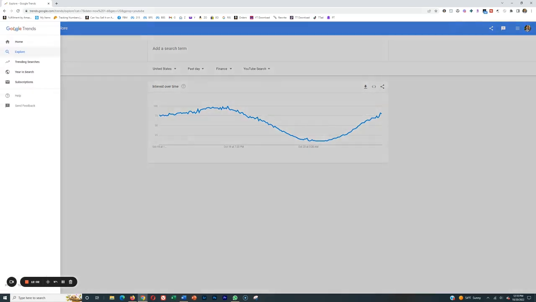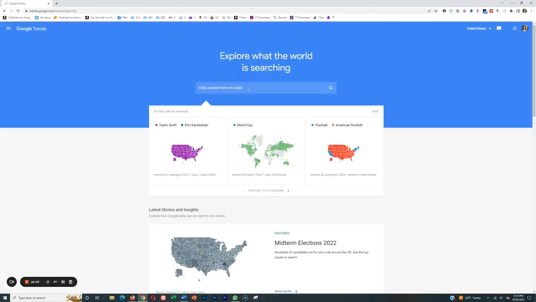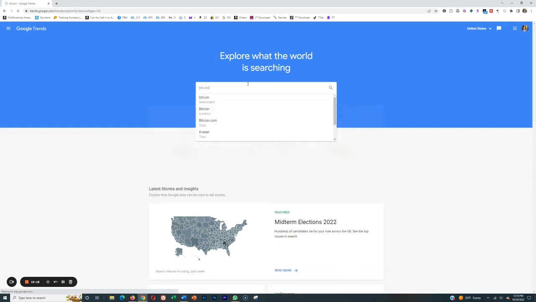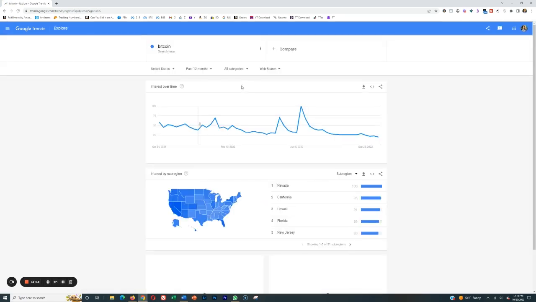So if we just go to Google Trends, you don't just want to search into the search term. What you want to do is enter a phrase. It can be any phrase in the beginning, it doesn't matter. You just want to get to the screen where you can optimize for specific YouTube traffic that's recent. So we'll type in Bitcoin just as a random phrase. It doesn't matter what you type in here. Then it's going to take you to the search page right here.